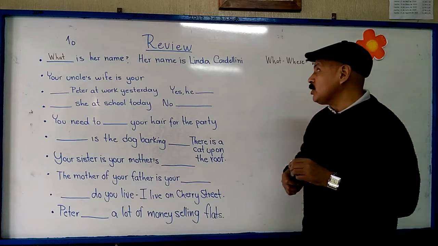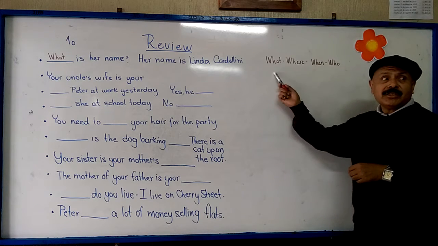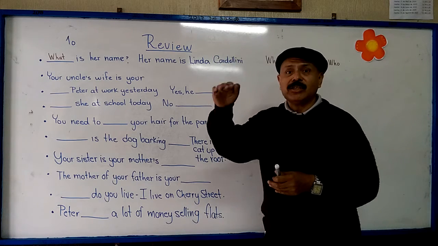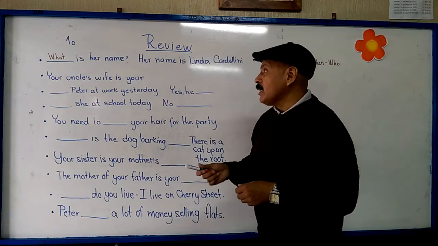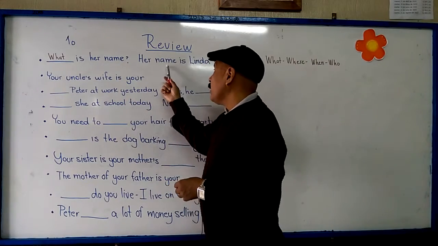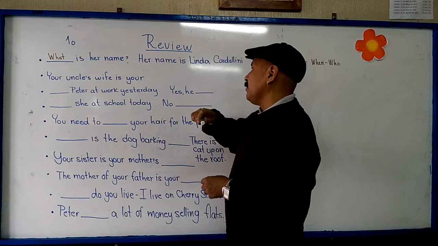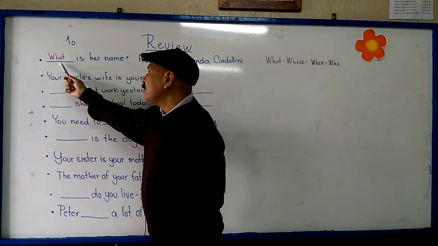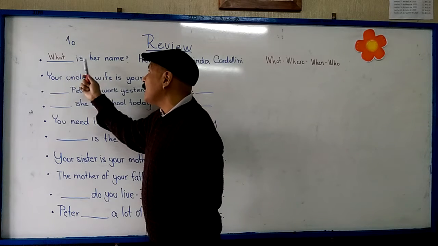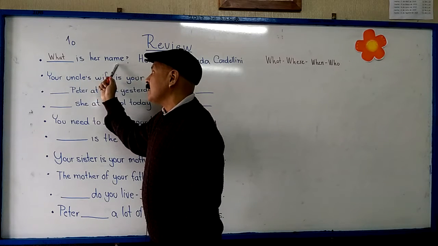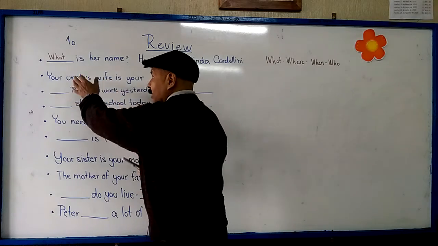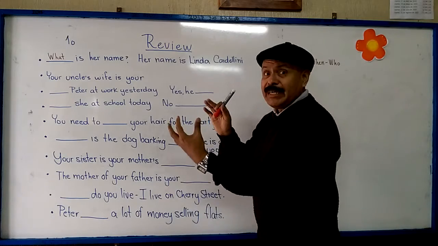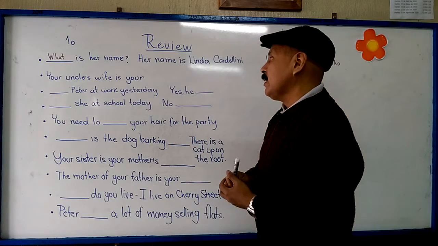So please pay attention. Remember, WH questions. In the platform is already the list of topics that you have to study. The first one is, what is her name? Her name is Linda Carolina. It's an actress. So remember that this one has to match with the rest of the sentence. Esto tiene que ir con el resto de la oración.